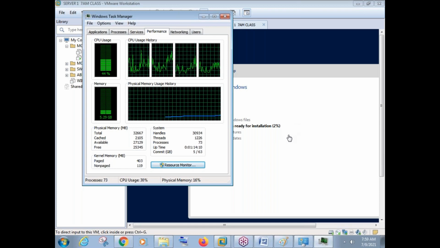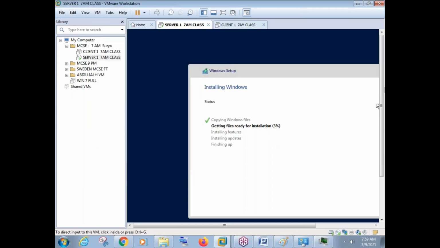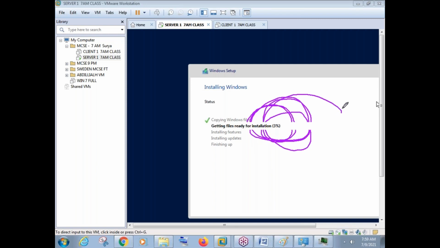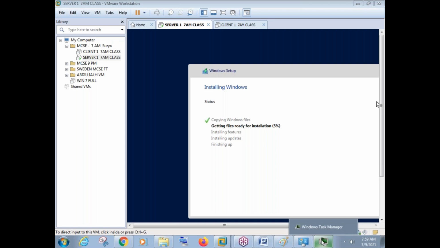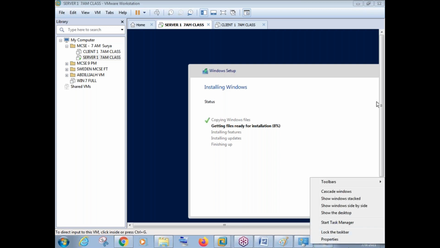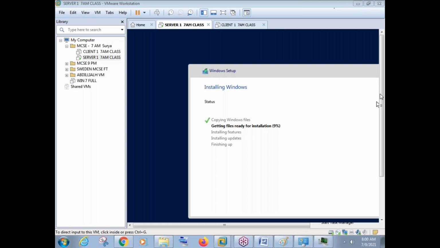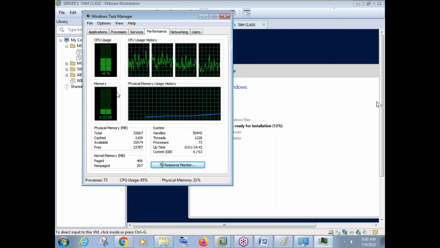The installation is happening here. 2% is completed. You can see here clearly. 3% is completed. 4% is completed like this. Whenever the installation is happening, it will consume more memory and more CPU. So now it is using up to like 7 GB RAM. Yeah, it is using more than 7 GB.